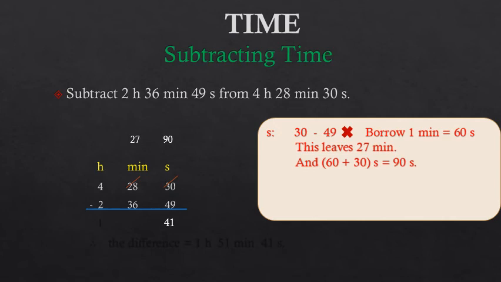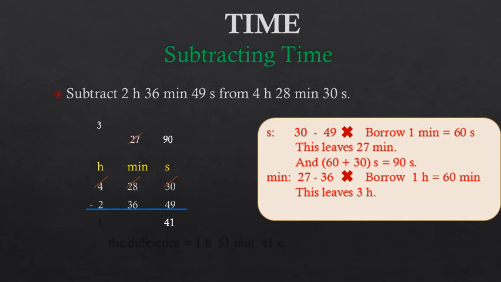Now let us move to the minute column. We cannot subtract 36 minutes from 27 minutes. So what do we have to do? We have to borrow from the hour column. So we will borrow 1 hour from the hour column. And how many hours will be left in the hour column? When we borrow 1 hour, 4 minus 1, 3 hours are left in the hour column.